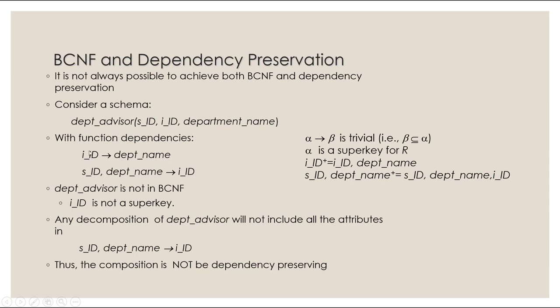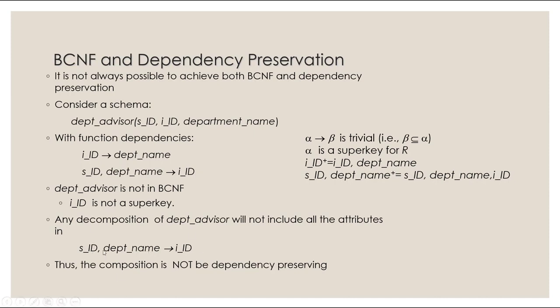Is the left hand side a super key for department advisor? Let's see. With IID, I can get IID. That's trivial. And using this one, I'm also able to get department name. So with IID, I can get IID and department name. Okay, but I cannot get SID, right? So IID is not a super key for this particular relation. So this one does break the rule. Okay, so using the rule, we are able to decompose it.